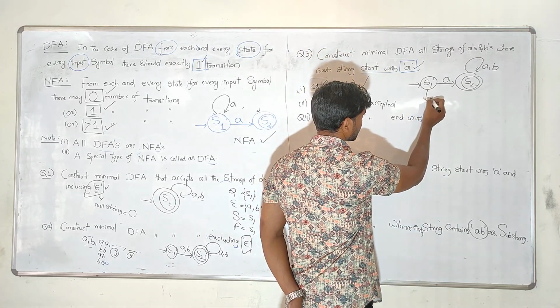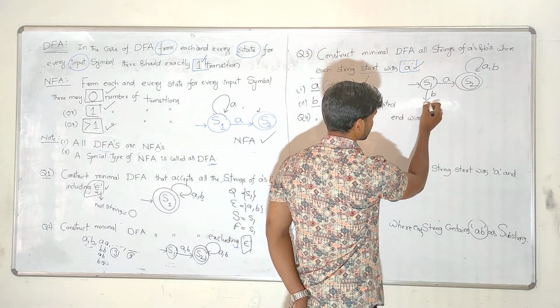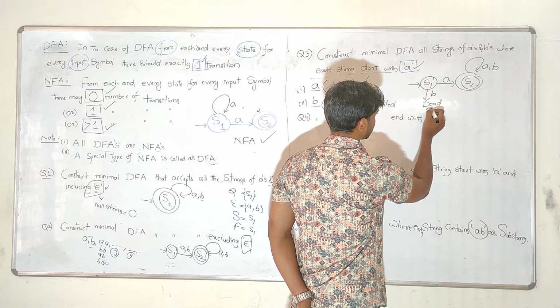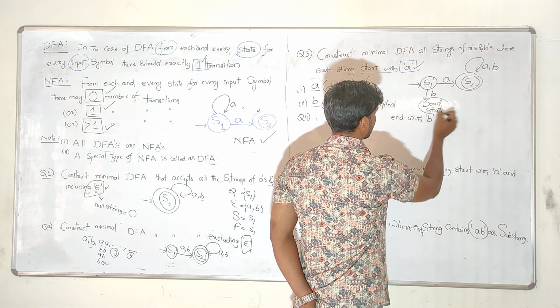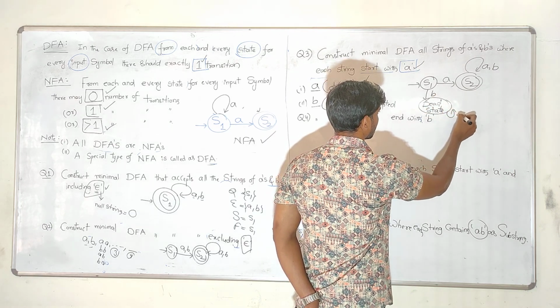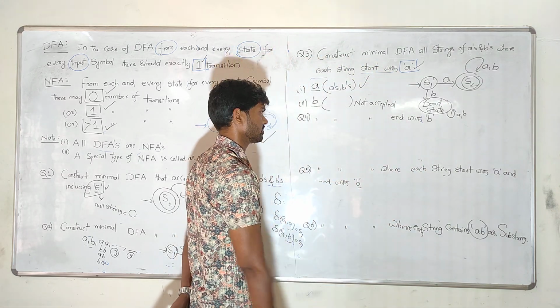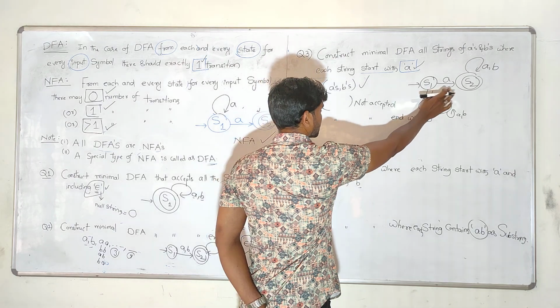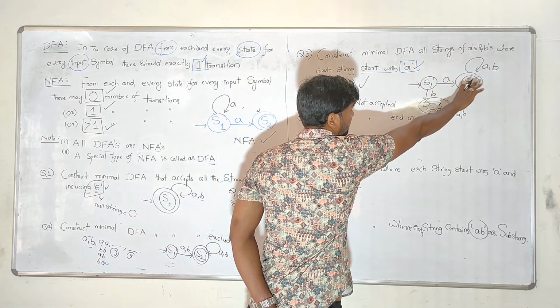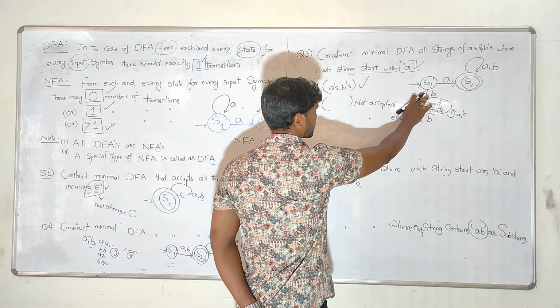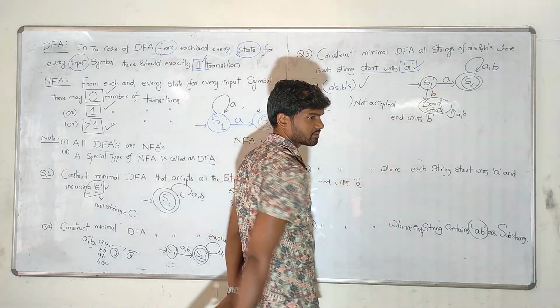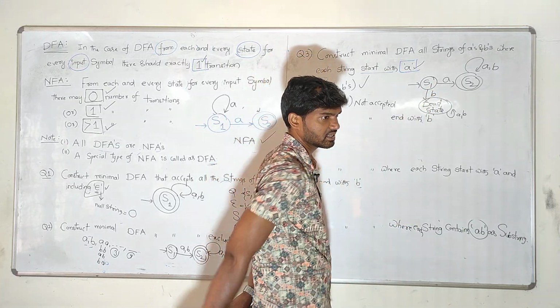But if on S1 we apply B, it always goes to the dead state. So on S1, if we apply small b, it always switches to the dead state. On S1 with a, it reaches the final state, and then any number of A's and B's are okay for us.